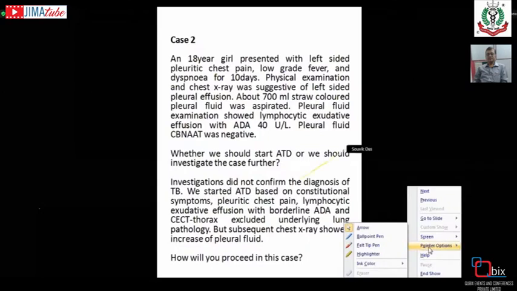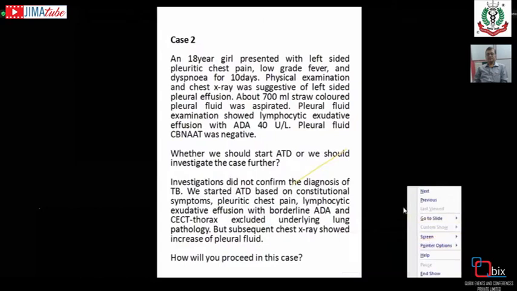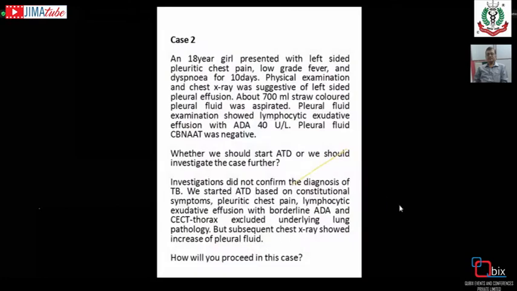Now, the next part is that the investigations did not confirm the diagnosis of TB. We started antitubercular drug based on constitutional symptoms, pleuritic chest pain, lymphocytic exudative effusion, and borderline ADA. CT excluded underlying lung pathology. But the subsequent chest X-rays showed an increase of pleural fluid. And how should we proceed in that case?